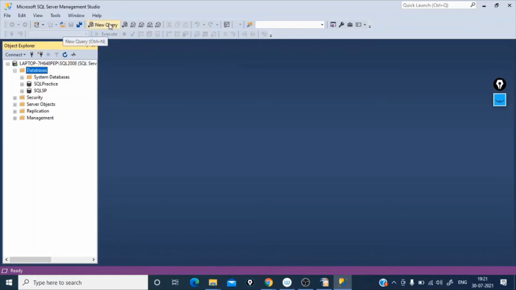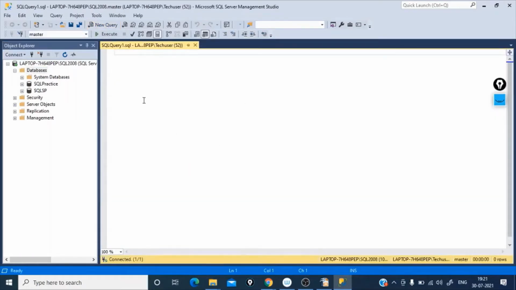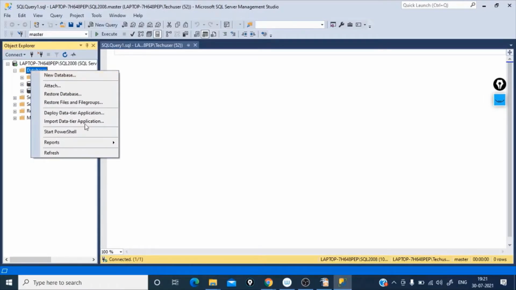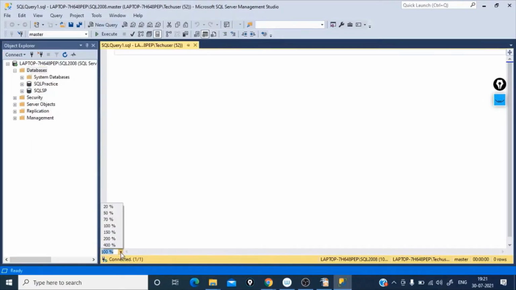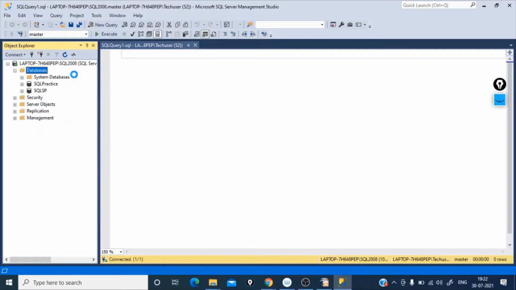just give new query. This is the place where you will be writing all the queries. Now just right click on this. There is an option. One second, let me try to zoom it if possible. Okay, only this part will be zoomed. Fine. Just right click, and then there is an option for new database. Just click on that.